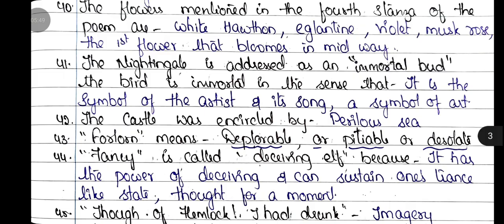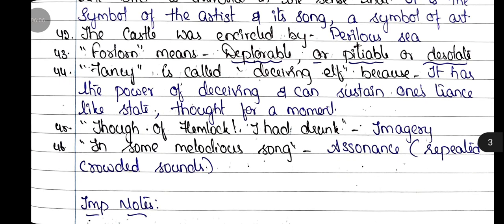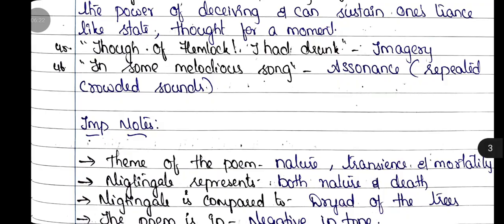41st question, the nightingale is addressed as an immortal bird. The bird is immortal in the sense that it is the symbol of the artist and its song a symbol of art. 42nd question, the castle was encircled by perilous sea. 43rd question, forlorn means deplorable or pitiable or desolate. 44th question, fancy is called a deceiving elf because it has the power of deceiving and can sustain one's trance-like state of thought for a moment.